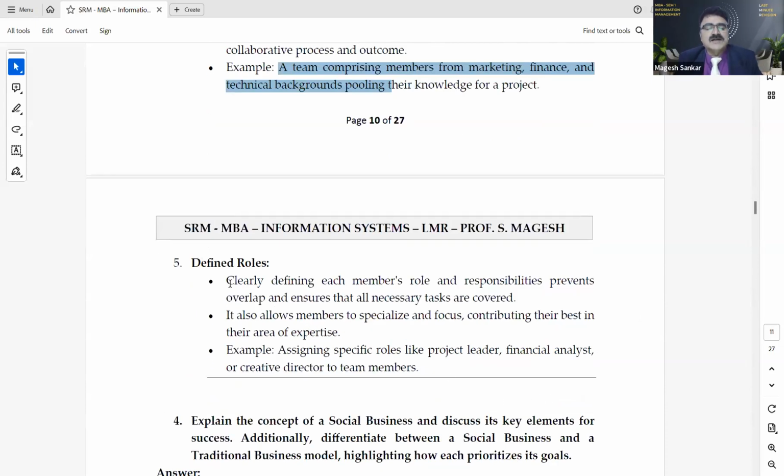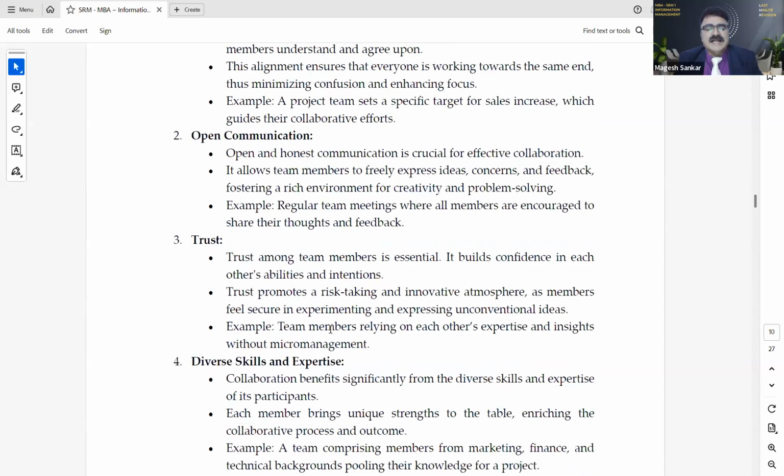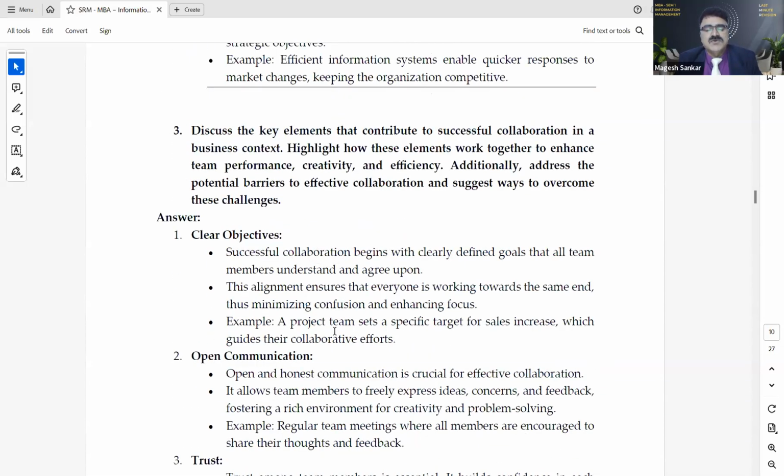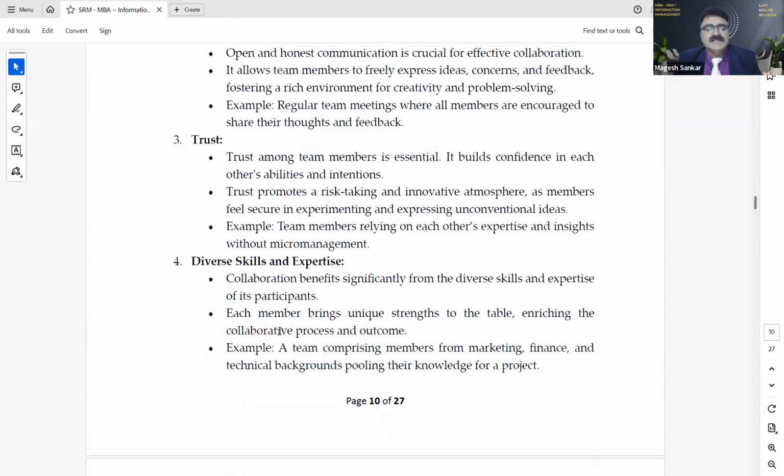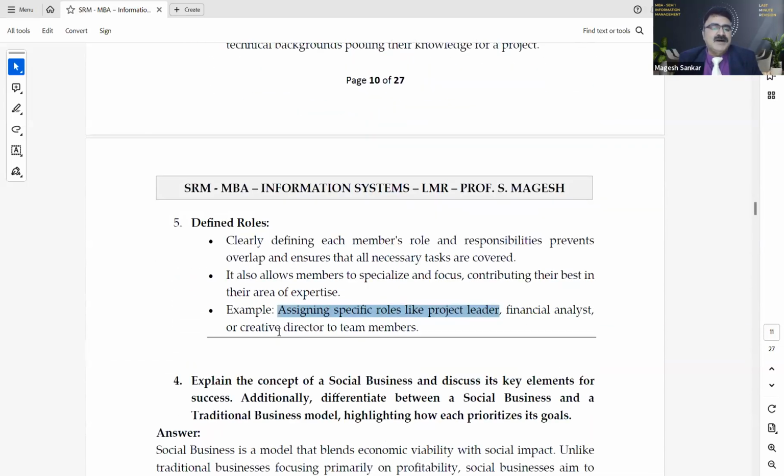And defined roles. Clearly define each member's role. This one is very, very essential in an organization. You need to know what your role is and what your responsibility is. It allows members to specialize and focus so that they contribute their best, like assigning specific roles such as financial analyst and creative director to the team members. So the answers are very simple and the question is also okay. You need to understand and write all this: clear objectives, open communication, trust, and a few points in this. So, 5 marks questions.